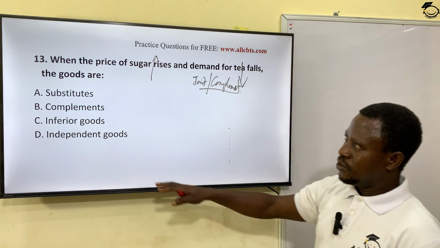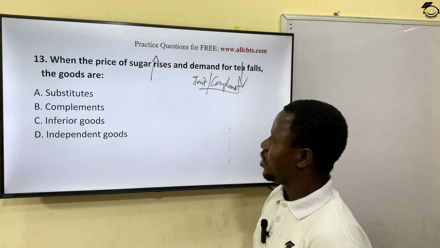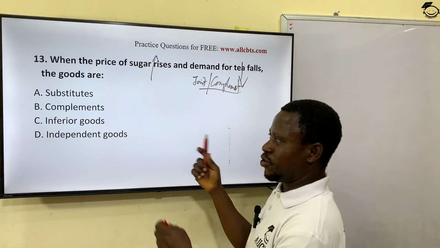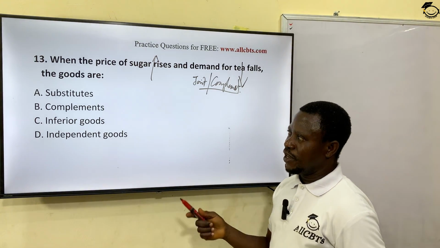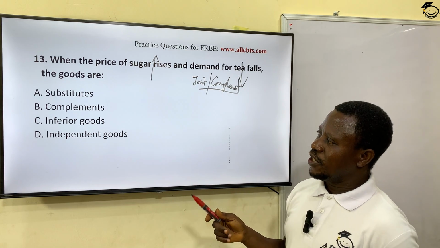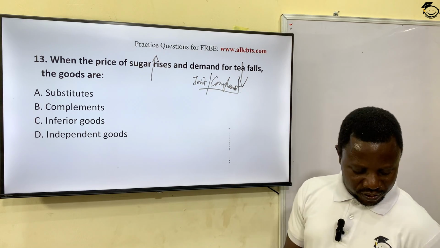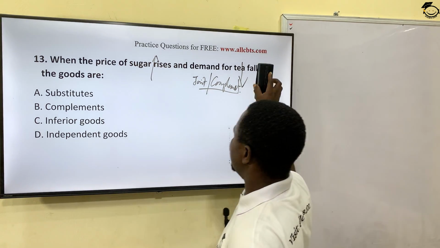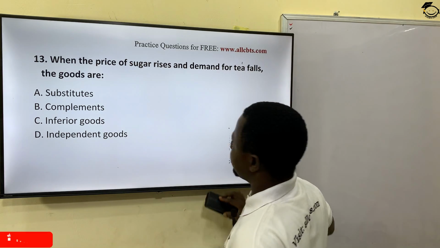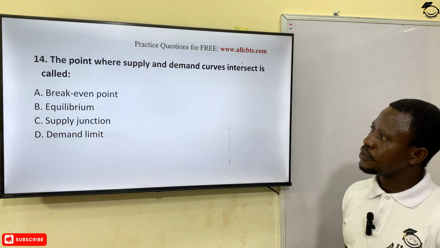So the options say substitute. Substitute is like Bournvita and Milo, they can substitute themselves. Complement demand. The other one says inferior goods. The other one says independent goods. The correct answer is what? Complement demand. They are jointly demanded. Okay, let's see the next question.